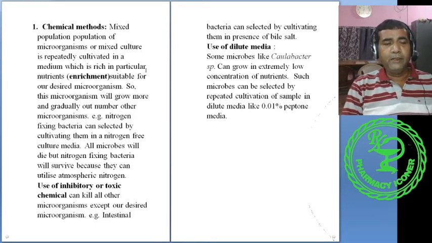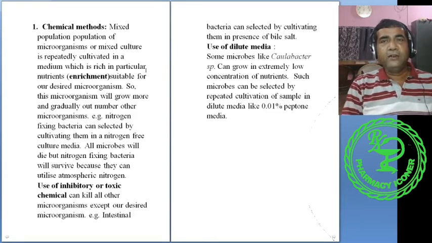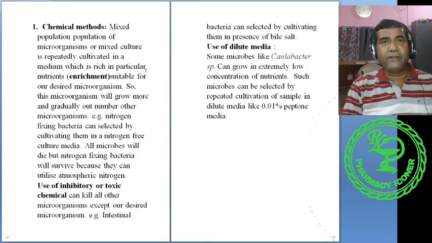For example, nitrogen fixing bacteria. Nitrogen fixing bacteria are those bacteria which can use atmospheric nitrogen. So microorganisms are cultivated in a media which does not contain any nitrogen. Then only those microorganisms will survive which can utilize atmospheric nitrogen.